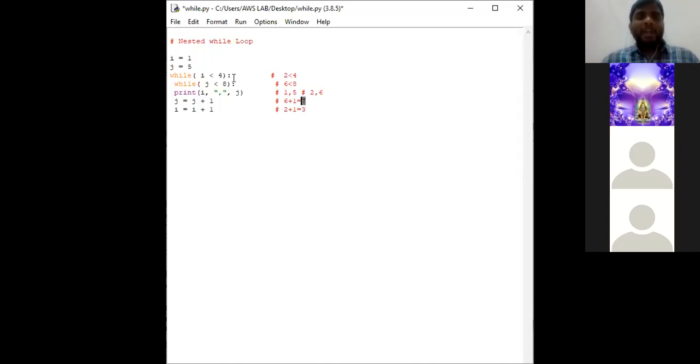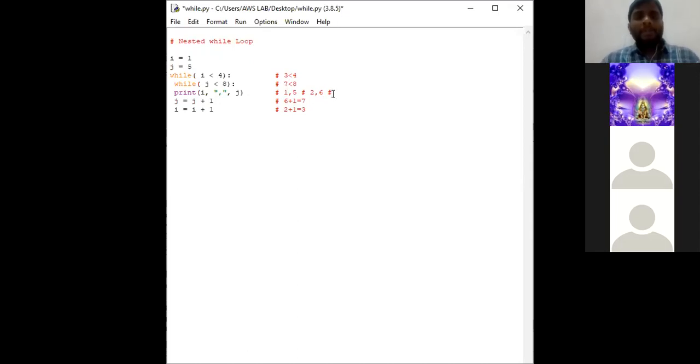So it goes to the condition and it checks the condition. Like 3 is less than 4. So condition is right. Next it goes to here and j value is 7. Since the 7 is also less than 8, both the conditions of while are true. In the third iteration. Okay. Now print the values of I comma j.